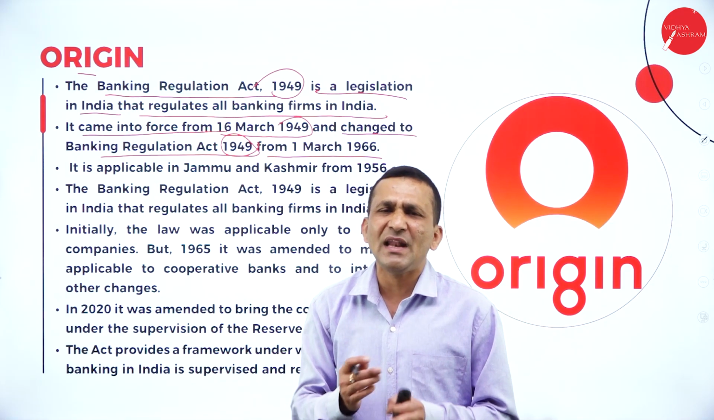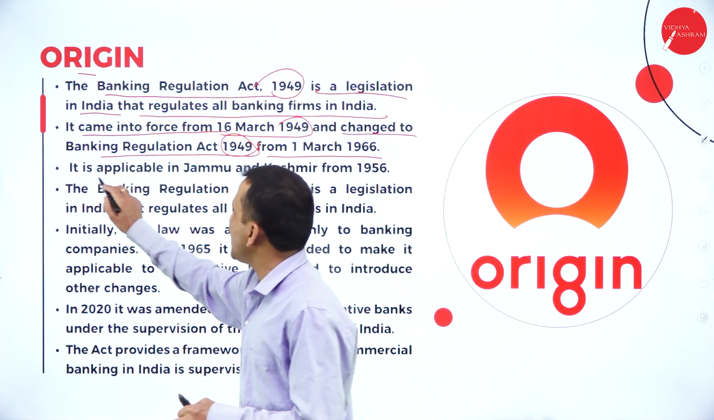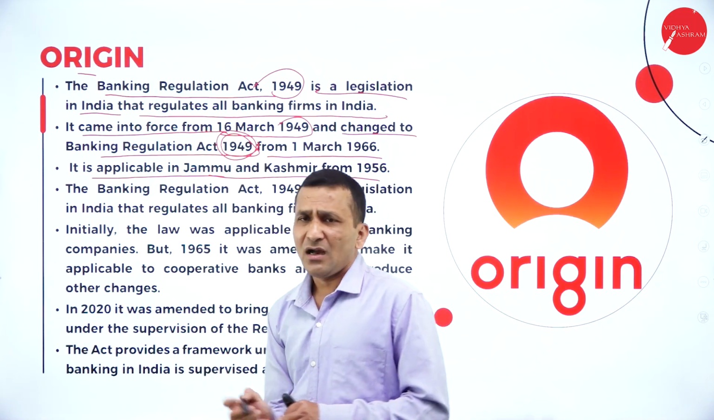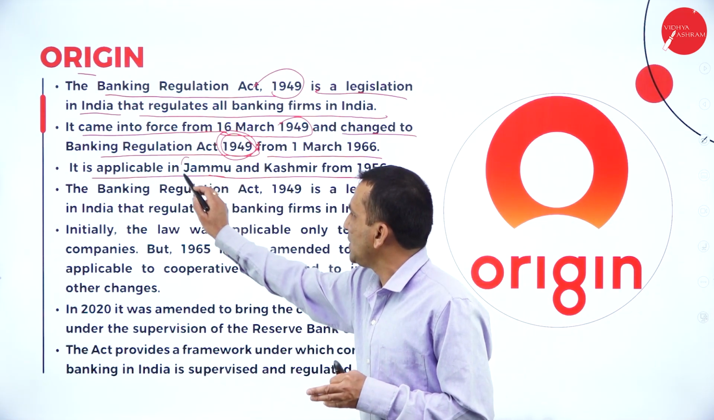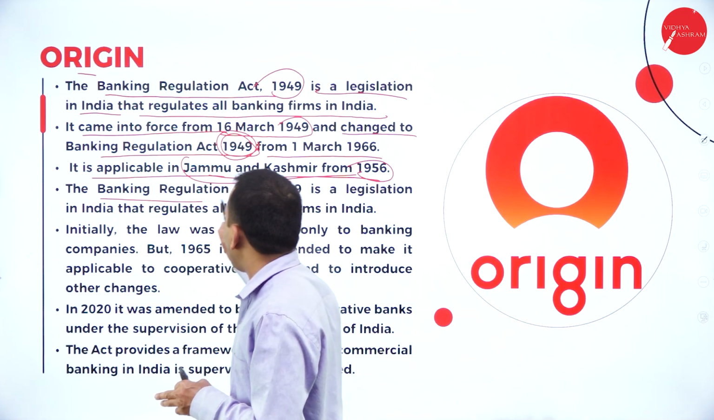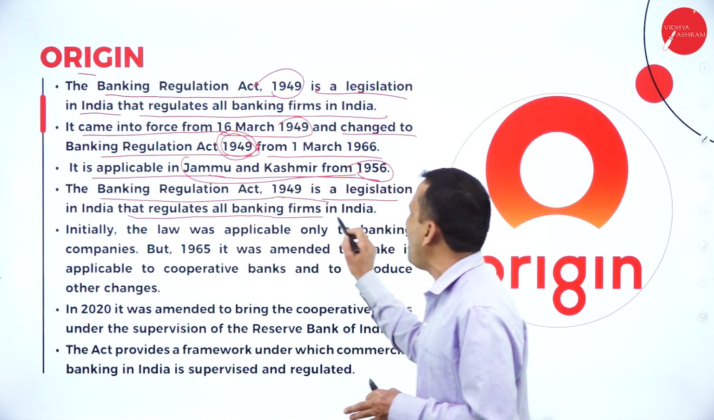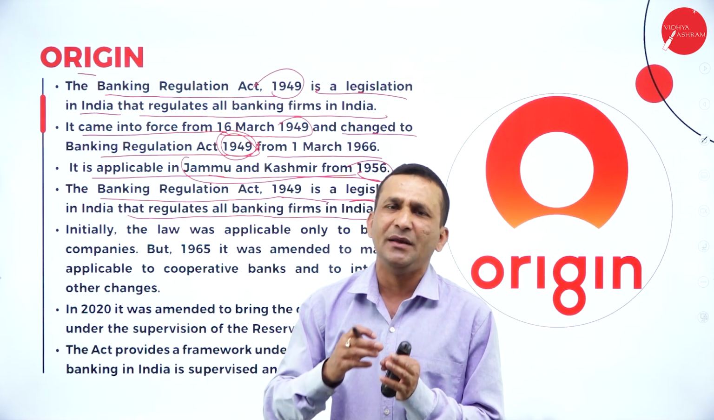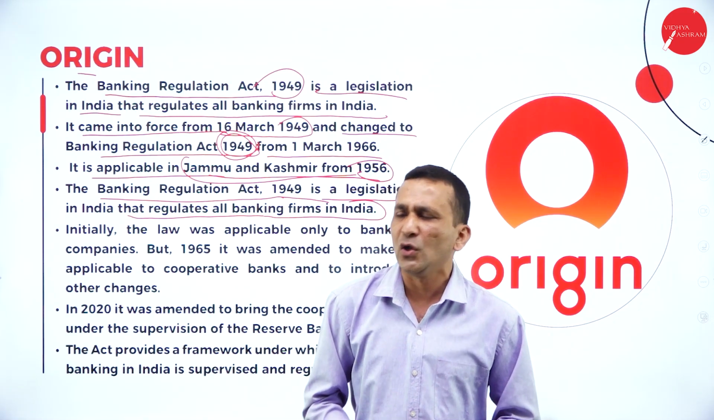Whenever an act is passed, you must remember when it was passed. It is applicable including Jammu and Kashmir from 1956, but the act was established and passed in the year 1949. So Jammu and Kashmir followed this act in 1956. The Banking Regulation Act 1949 is a legislation in India that regulates all banking firms, because the complete banking operation is taken care of by the Banking Regulation Act, so they try to follow it.